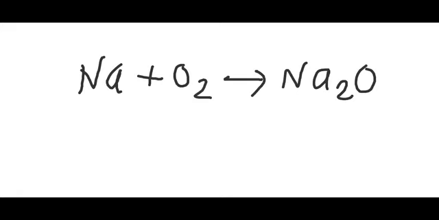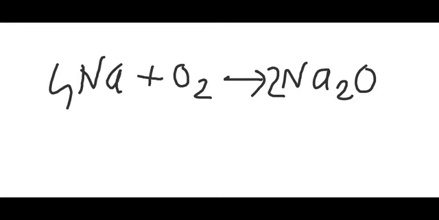We have to balance the equation also. So this will be 2Na, because we have to multiply by 2. So in total, 2 oxygens are there on the product side. Here we have 2 oxygens on the reactant side, but the sodium on the product side is 4. So we have to write 4 here, right? This is the balanced chemical equation for the reaction of sodium with oxygen. It forms sodium oxide, and this reaction happens very vigorously. Once sodium is exposed to atmospheric oxygen, it starts catching fire and forms sodium oxide.